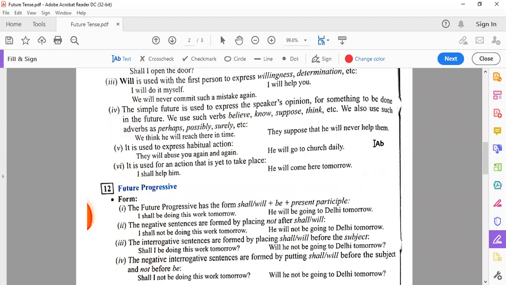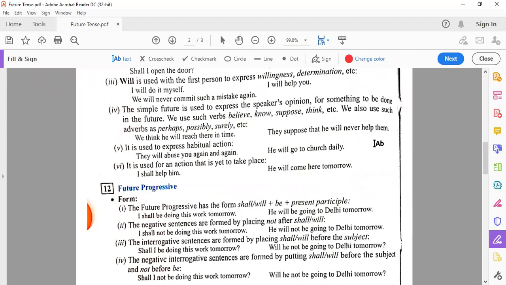We think he will reach there in time. They suppose that he will never help them. So here we are getting the opinion of the speaker about some action or about something. So these adverbs can be used perhaps, possibly, or in the beginning they have used the verbs they suppose, we think. That gives the opinion of the speaker.